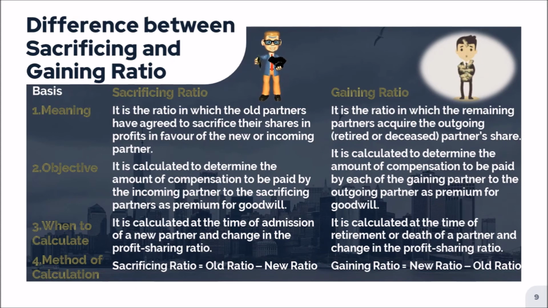If your answer comes positive, it means the partner is sacrificing. If the answer comes negative, then the partner is gaining. So you can apply two formulas or a single formula, it's up to you. This is how the sacrificing and gaining ratio differ from each other.